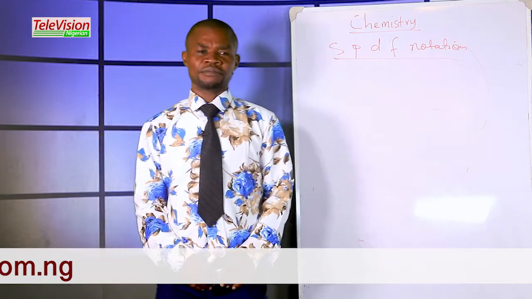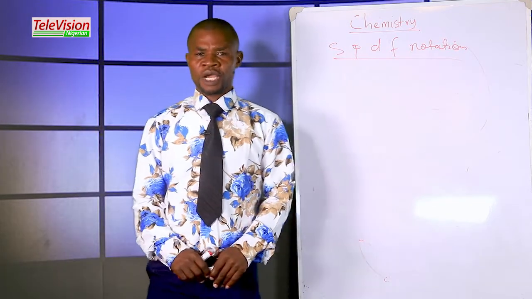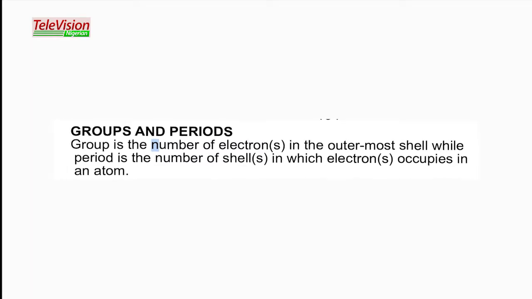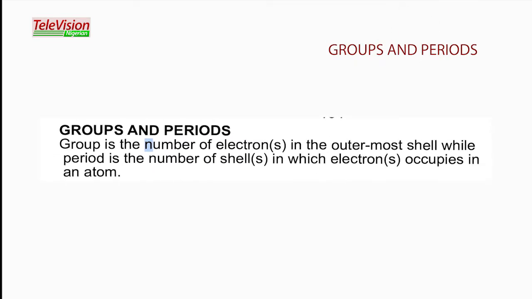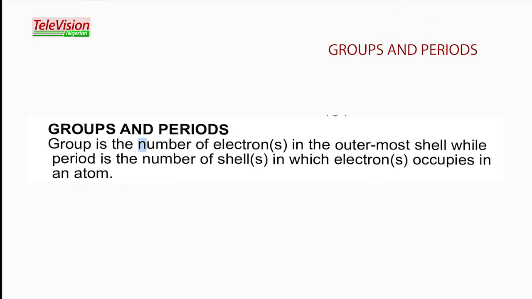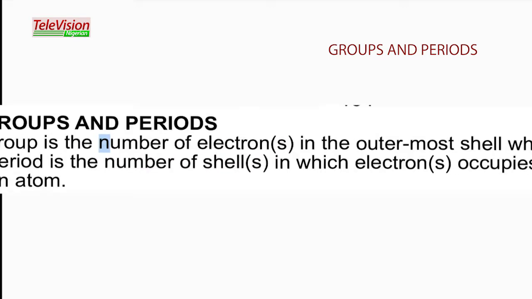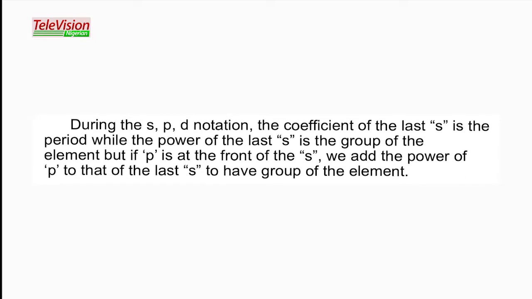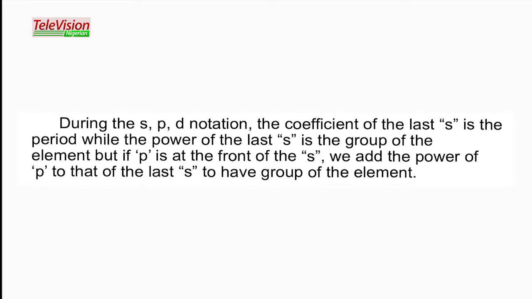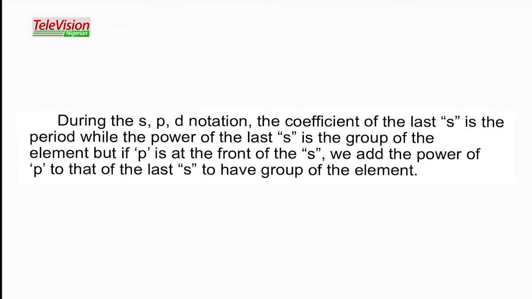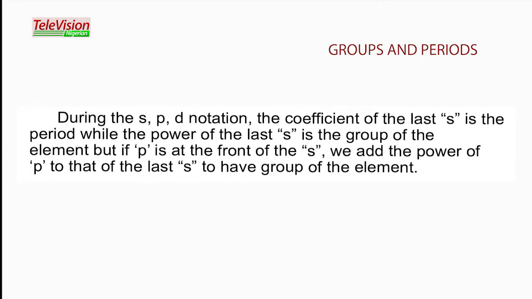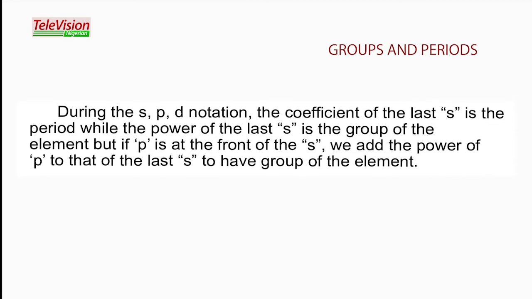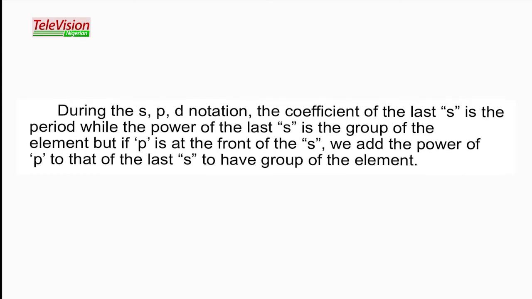Now, what is group, as we said earlier, and what is period? Group is the number of electrons found in the outermost shell, while period is the number of shells the electrons occupy in that element. In the SPD notation, the coefficient of the last S is the period, while the power of the last S is the group. But if P is in front of the last S, we add the power of P to that of the last S to get the group of that element.